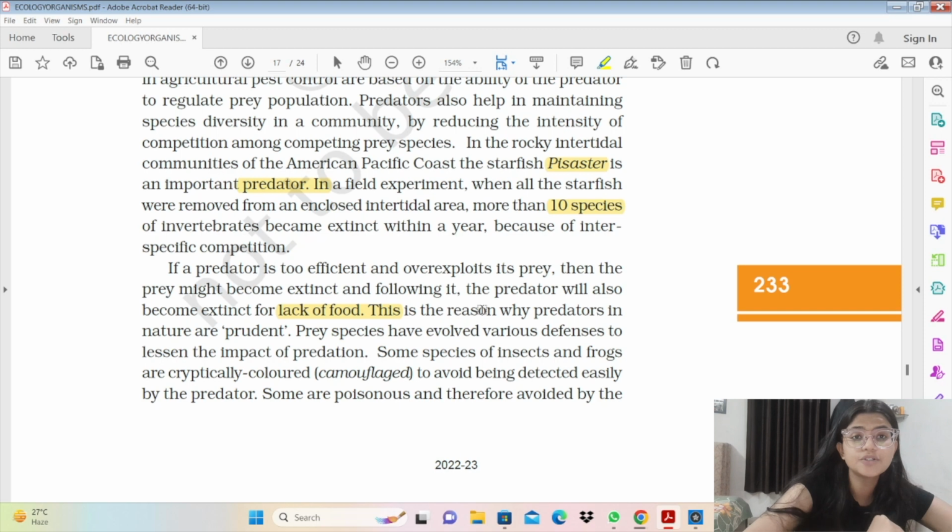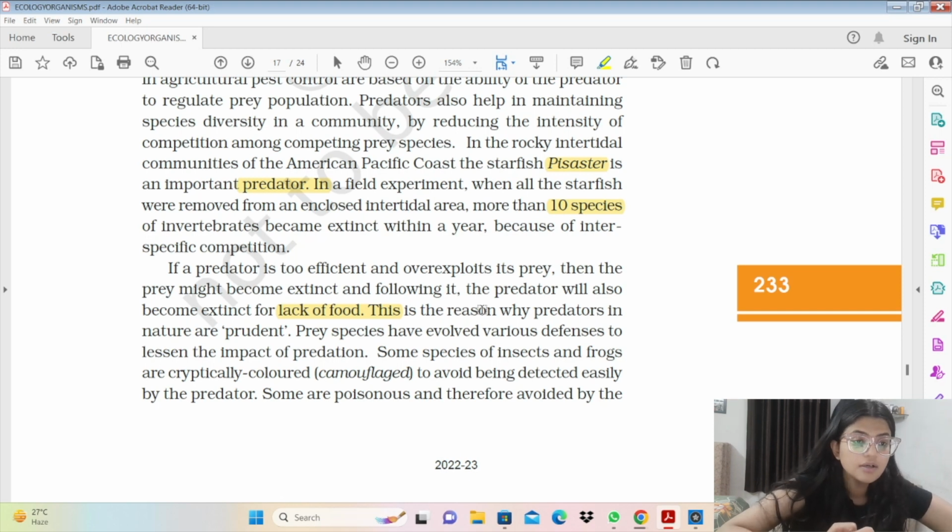Now in competition, different species compete for the same resources, that is food and space. Now we have some principles like Gause's exclusion principle and Gause's competitive release. So in this, there was a Galapagos island and there were Abingdon tortoise and the goats. So both of them feed on the grass. So due to the goats' more efficient feeding on the grass, Abingdon tortoise were becoming extinct because उनको food नहीं मिल रहा था.